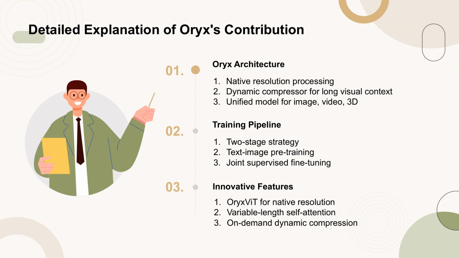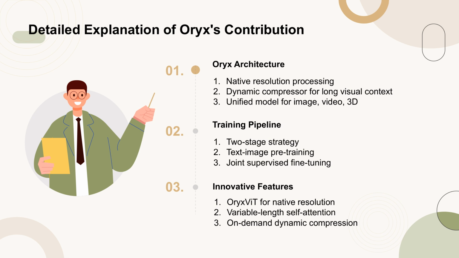The Oryx model introduces a novel architecture designed to handle visual inputs at their native resolution, which is crucial for maintaining the integrity of visual content. This is achieved through the Oryx ViT, which uses variable-length self-attention to process visual signals efficiently.